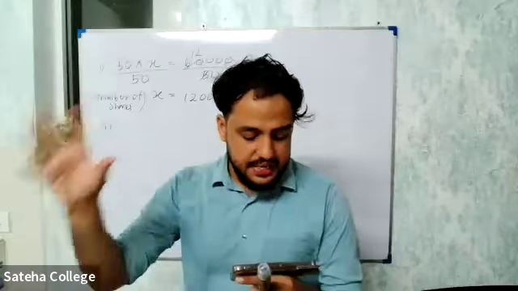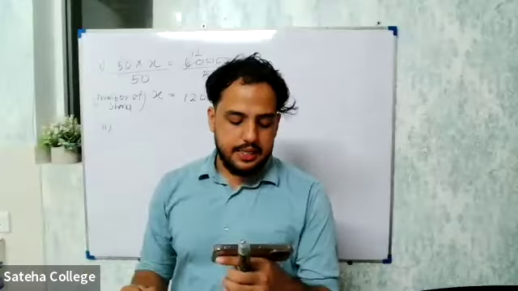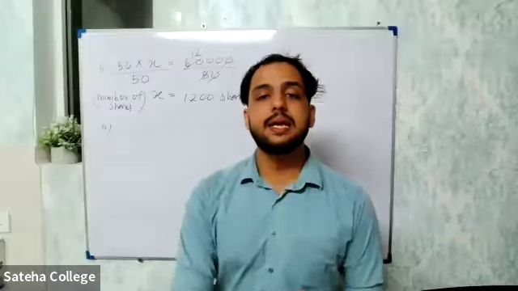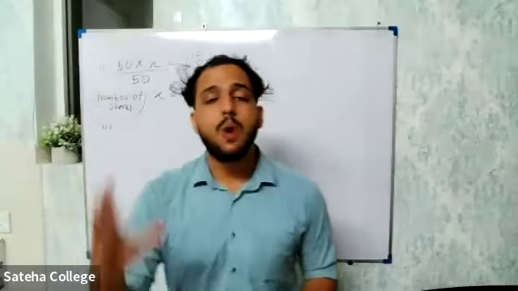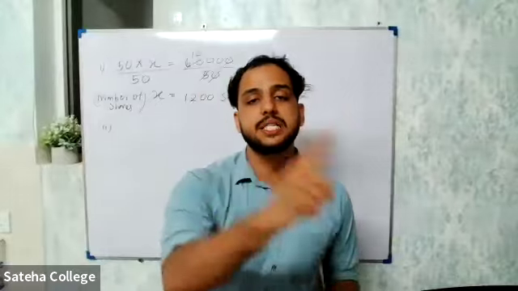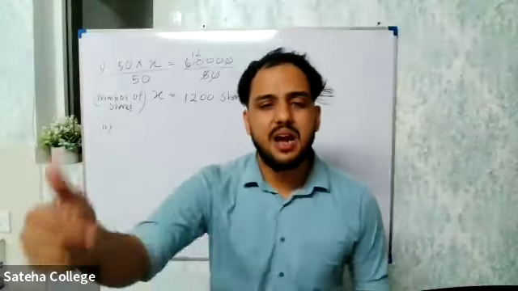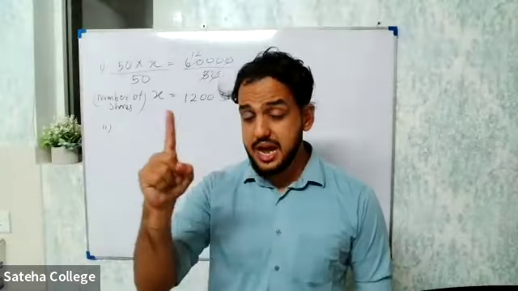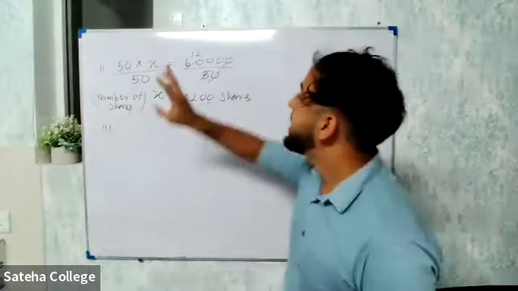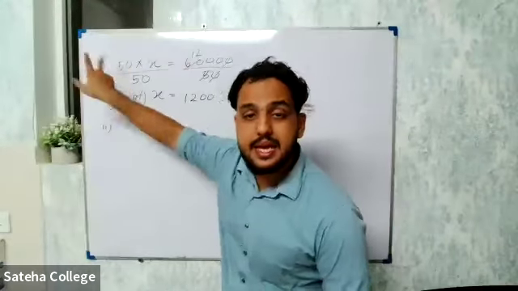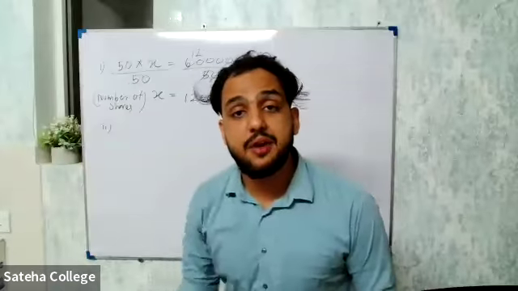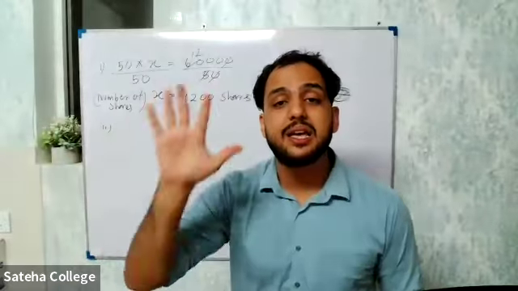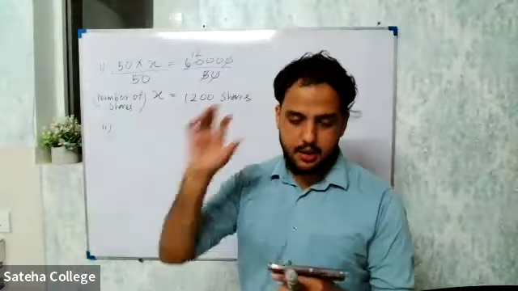So after receiving this dividend, Aruna sells all the shares at 55 rupees per share. Quickly, someone tell me, what is the capital gain per share? For 1 share, what is the extra amount that he is getting? 5 rupees. He bought the share for 50 rupees. He is selling the share for 55. That means the extra amount he gets for one share, the capital gain per share, is 5 rupees. Right. Now keep that in mind.